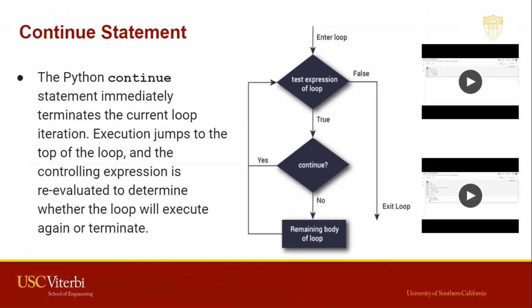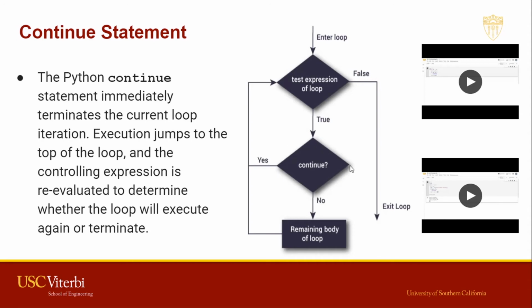Continue statement in Python. This statement terminates the current loop iteration. That is, a particular iteration is skipped. So what happens is that if you enter the loop and you test the expression of the loop, now if it is true and you go to the continue part, and if the continue is also true, then you go back to testing the expression of the loop. That is, you go on to the next iteration of the loop. This iteration just gets skipped.